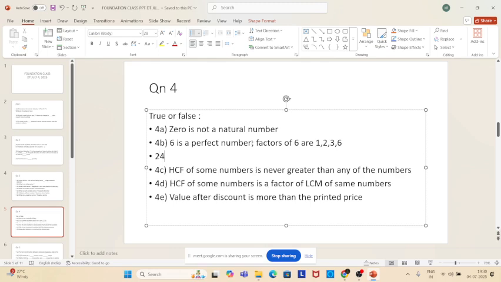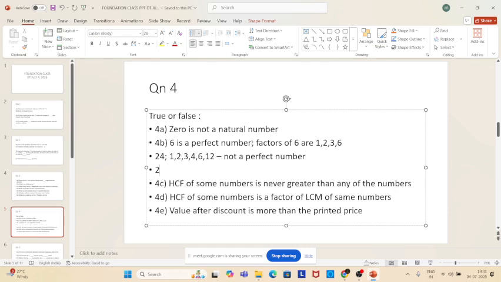What about 24? What are the factors of 24? 1, 2, 3, 4, 6, 12, 24. So if you add all these things, how much are you getting? Sir, 28 is a perfect number, sir. 28, not 24. So this is not a perfect number. Okay.